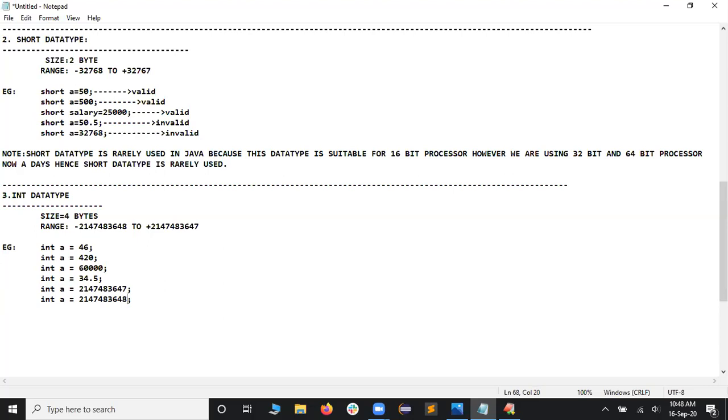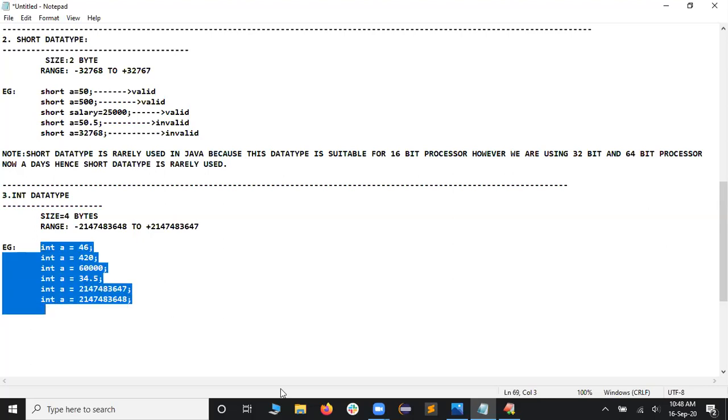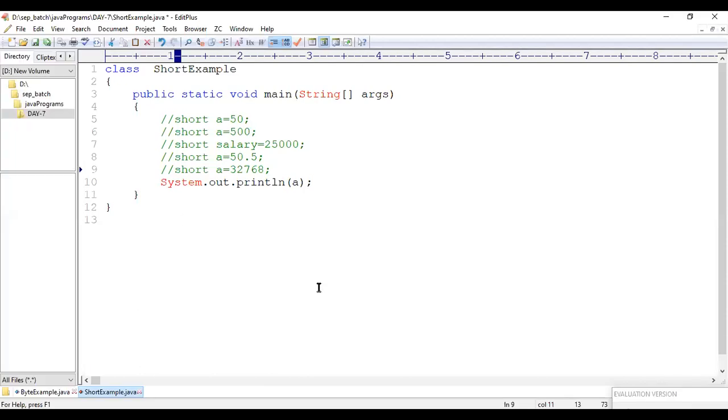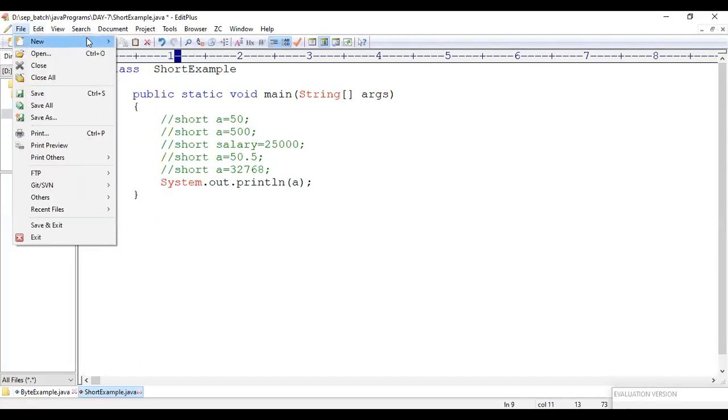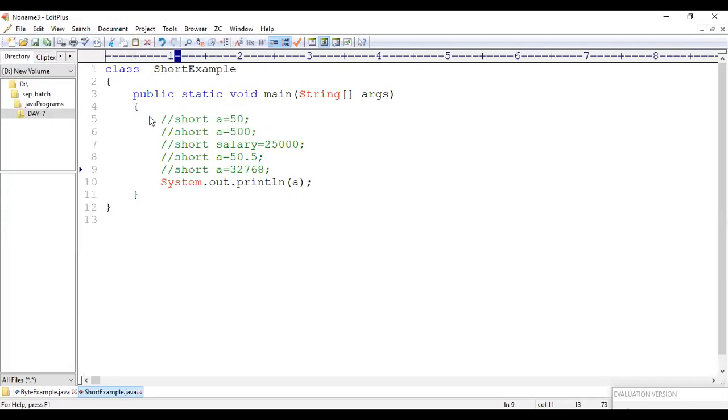Some more examples you can write in your laptops. So let me copy all these examples now. So let me copy from here to here. So let me quickly share you the screen with respect to the program. So I would like to go to the program now. As normal for integer also, I'll take a brand new file. So let me go here and tell it as a Java file.